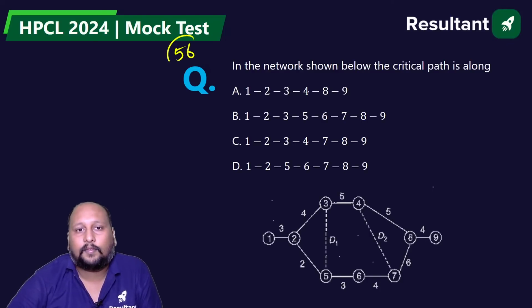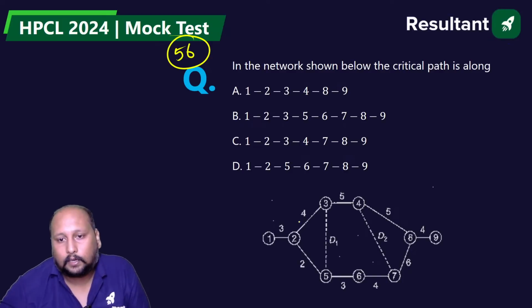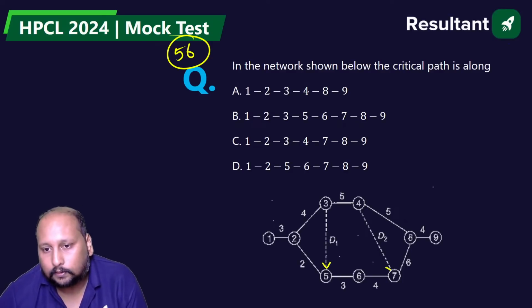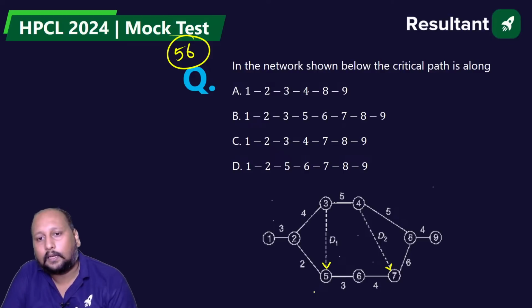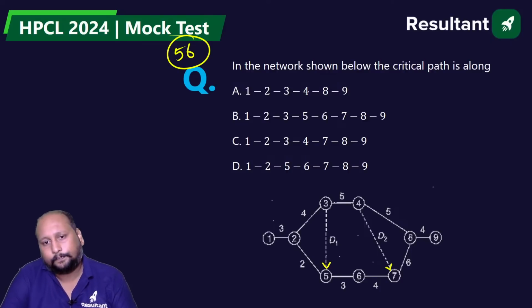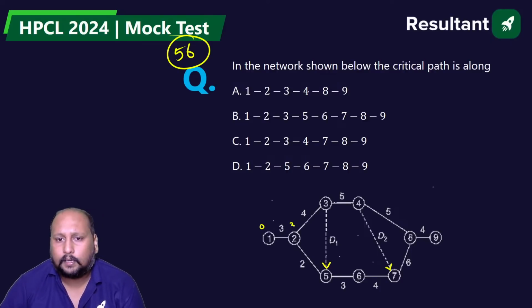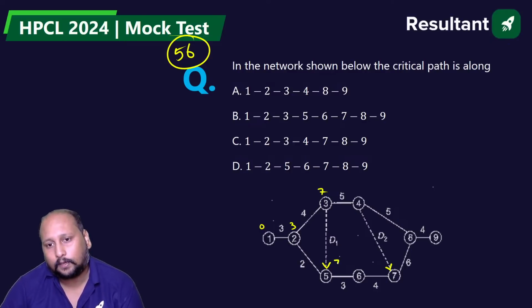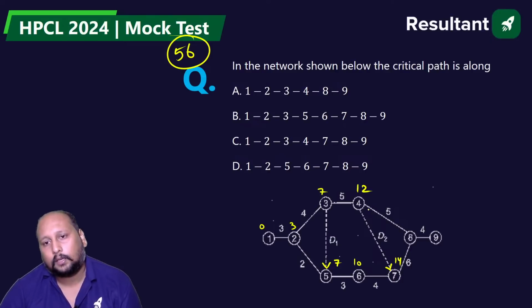Next, 56th question on the screen. They have given the network diagram. Let me draw the arrows over here. You have to tell me what is the critical path. Let's say 0, 3, 3 plus 4 is 7, 3 plus 2 is 5, so it will be 7. 7 plus 5 is 12, 7 plus 3 is 10, 10 plus 4 is 14, 12 plus 5 is 17, 14 plus 6 is 20, and 20 plus 4 is 24.